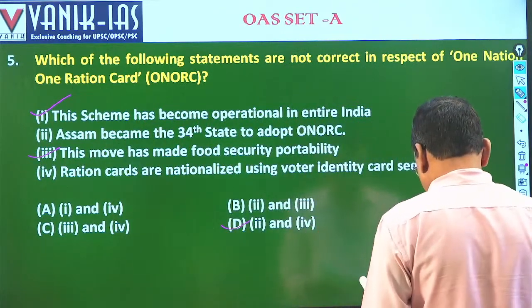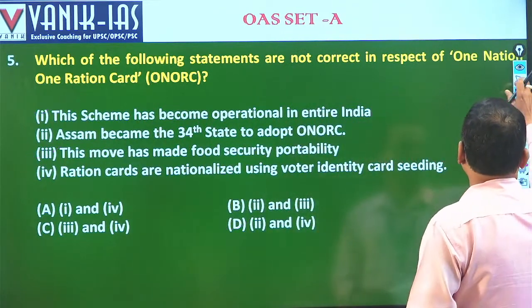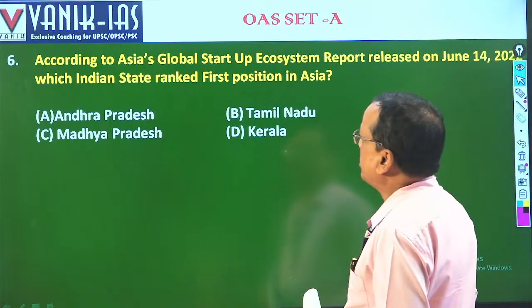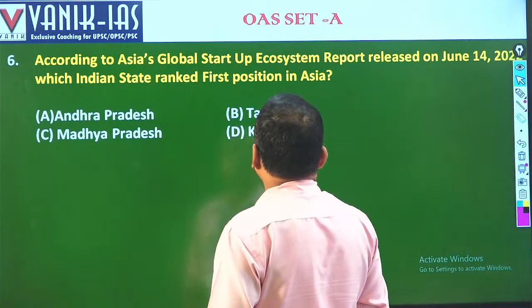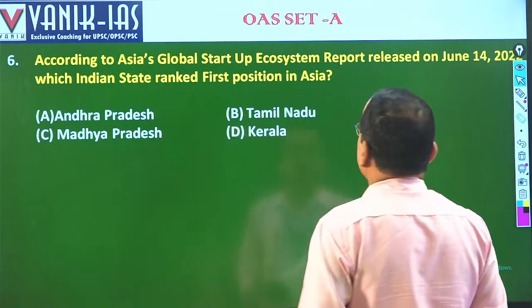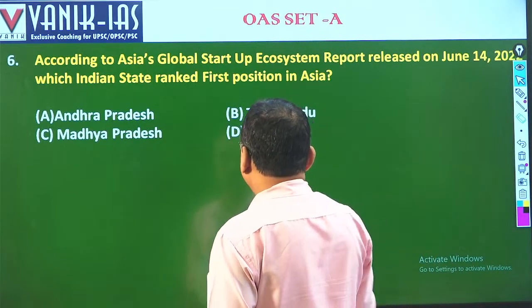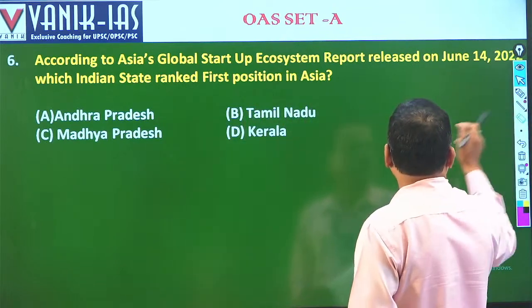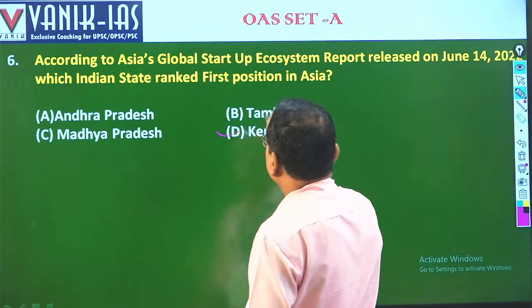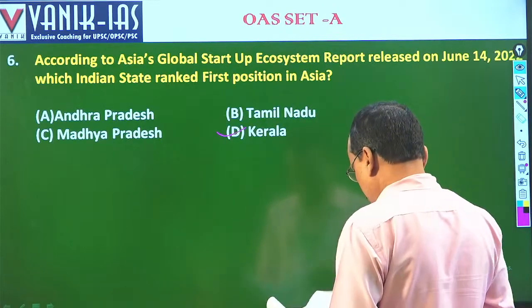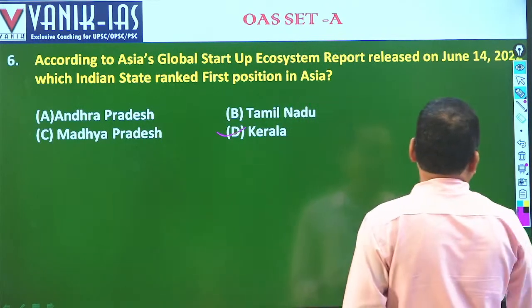Fine. Then the next question is question number 6. According to the Asia Global Startup Ecosystem Report released in June 2022, which Indian state ranked first position in Asia? It is Kerala. So here the answer is D. Kerala ranks first in the startup ecosystem. Okay.